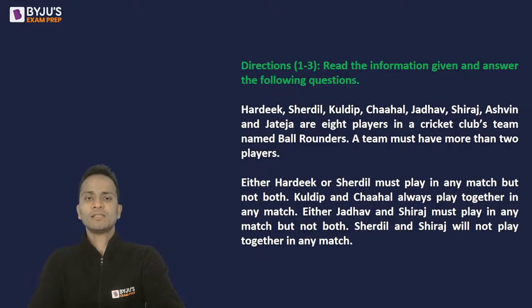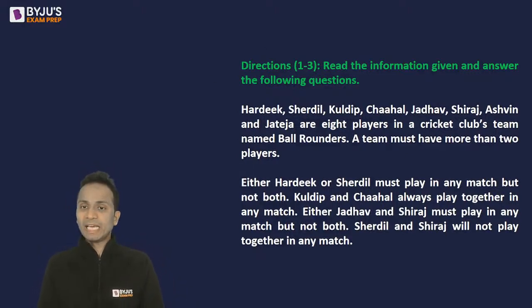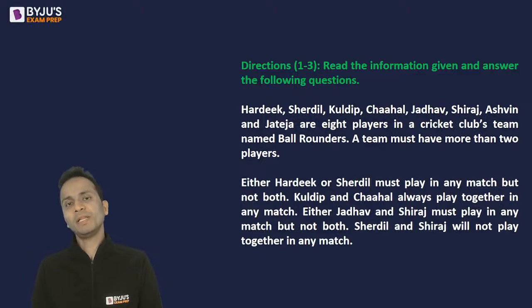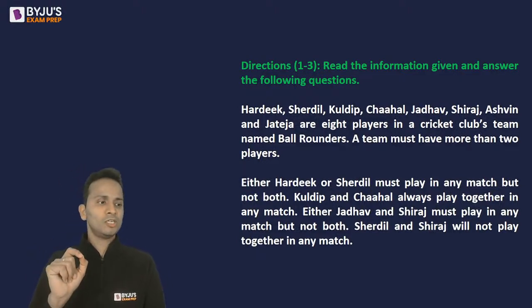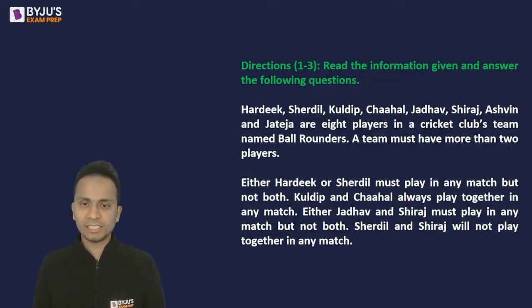Now the conditions are: either Hardik or Sherdil must play in a match, but not both. Kuldeep and Chahal always play together in any match. Okay, so if they play together, otherwise they will not play. So you have to do a correct interpretation of each and every statement that is given here.